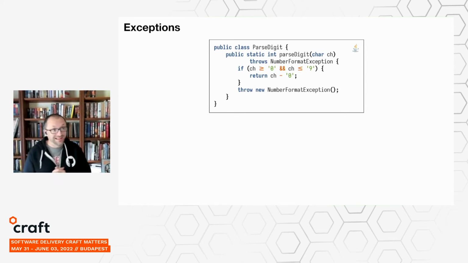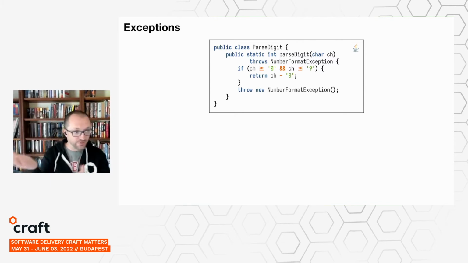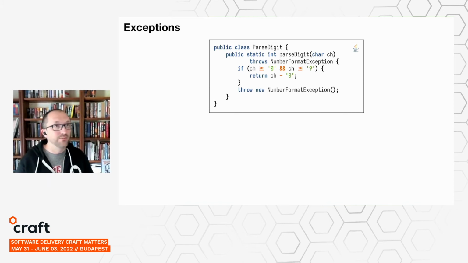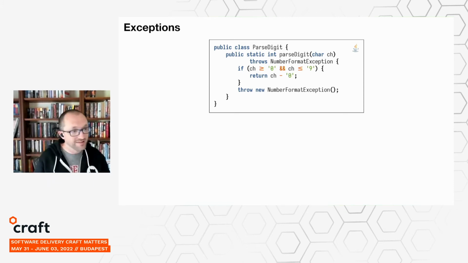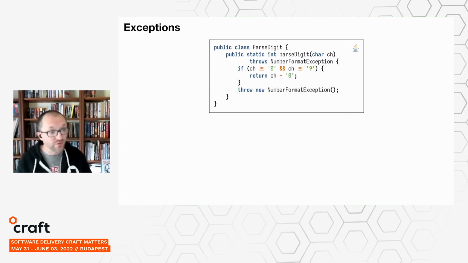So to start with, we're going to look at exceptions. Many languages use exceptions to handle these kinds of error conditions. Java is probably the most well-known example. And so here is what our parse digit function could look like in Java. You'll see that the first part of our function is verifying whether the character that is passed in is in range. And if so, it's doing some arithmetic to figure out its integer value. But if it's out of range, then we fall through and we throw an exception to signal that error condition.